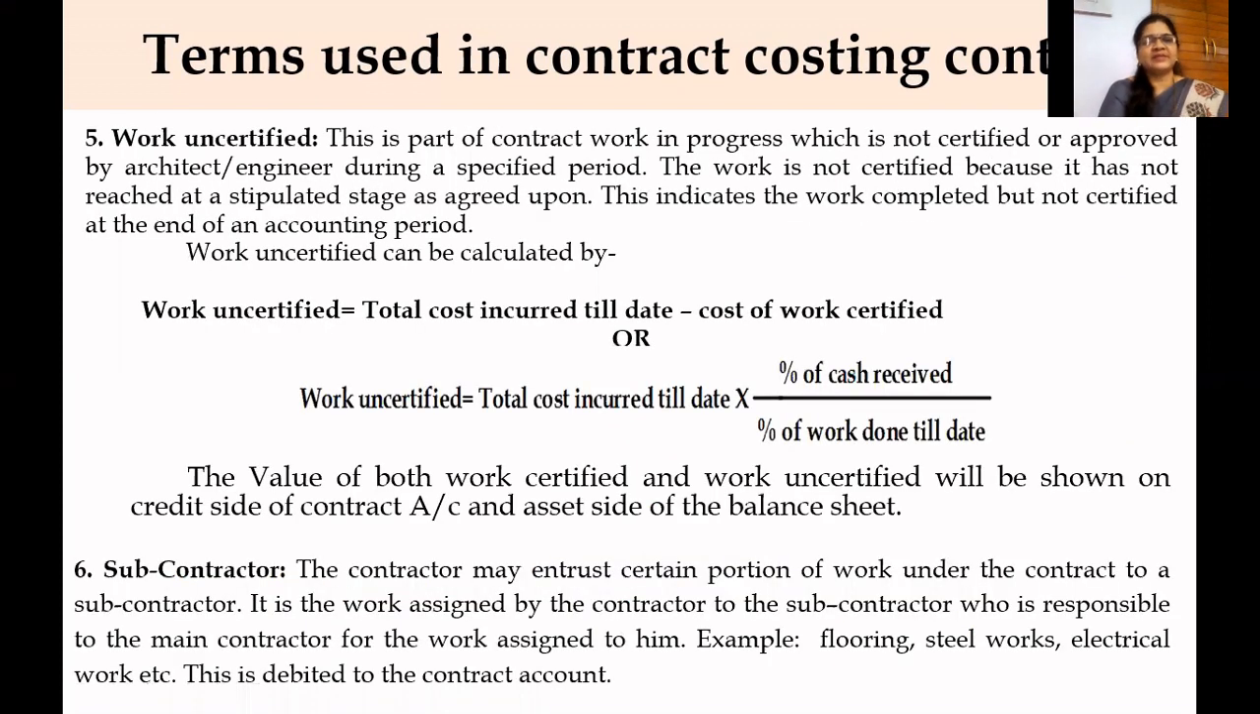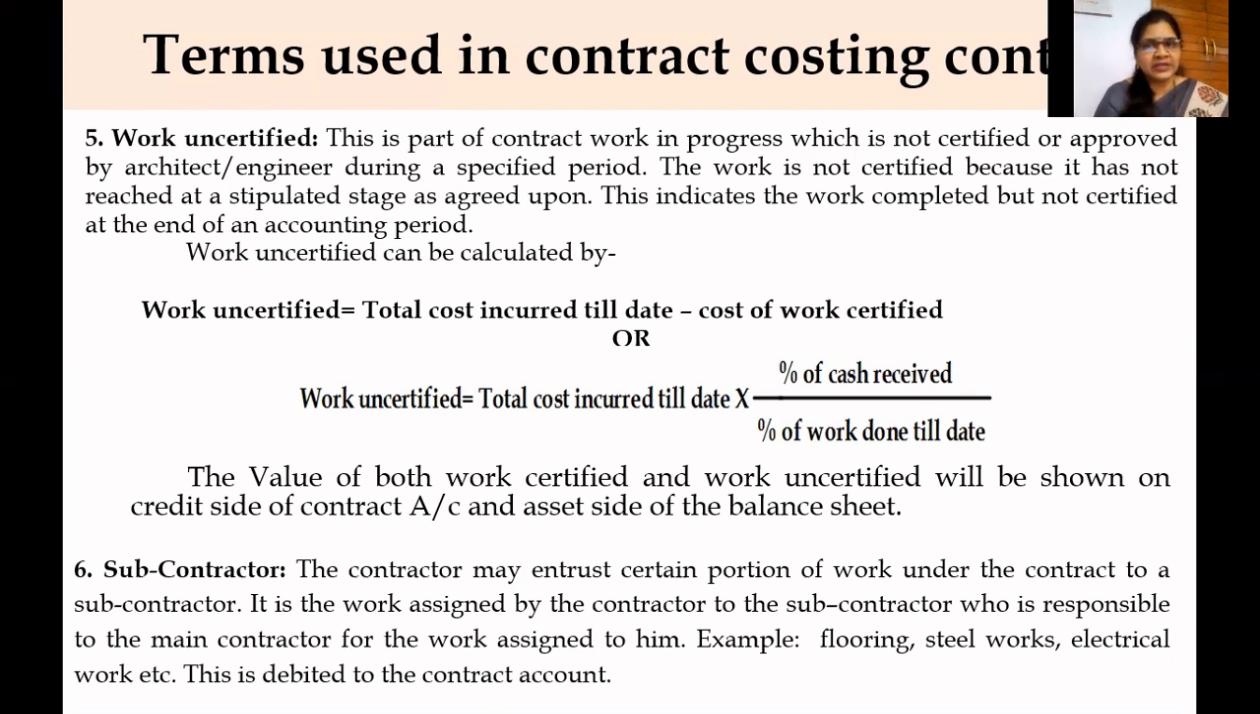Work uncertified. This is part of contract work in progress which is not certified or approved by the architect or engineer during a specified period. The work is not certified because it has not reached a stipulated stage as agreed upon. This indicates the work completed but not certified at the end of an accounting period.